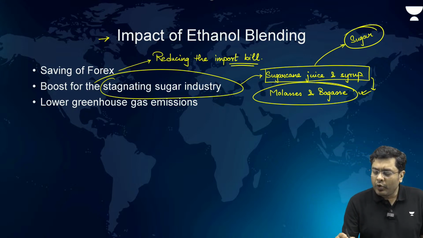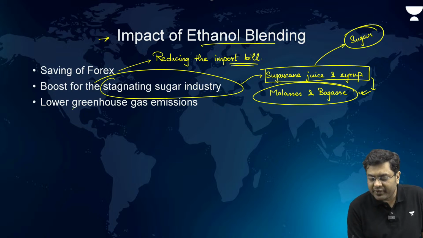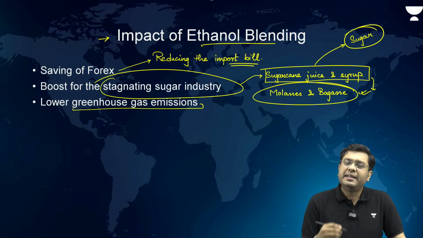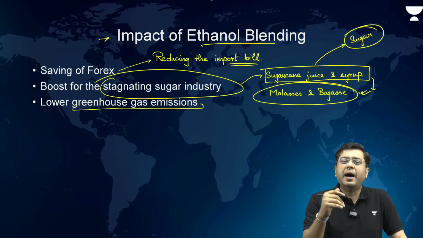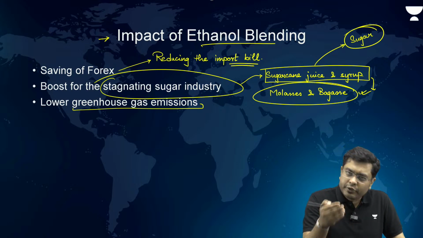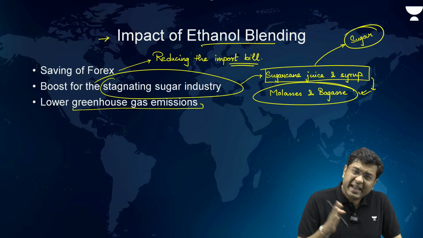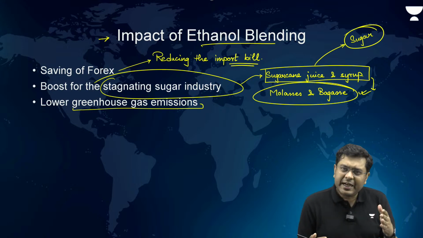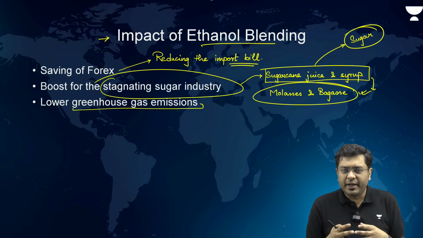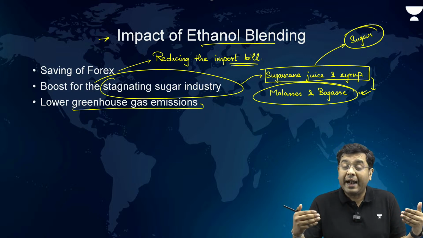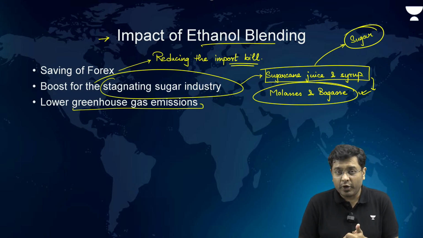Now, when you have ethanol blending done in the vehicles, it also lowers the greenhouse gas emissions. Various industry bodies have said that ethanol blending lowers the amount of nitrous oxides released in the atmosphere. So, that is also beneficial. Having said that, there are issues. For example, we still don't have enough distilleries and concentrators to manufacture that much ethanol.